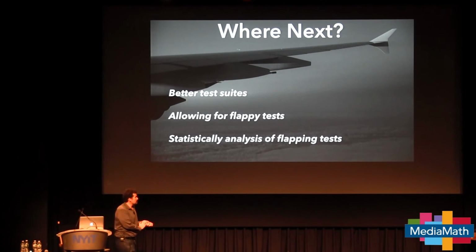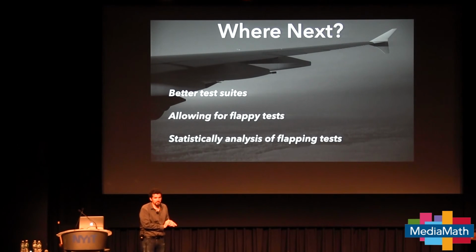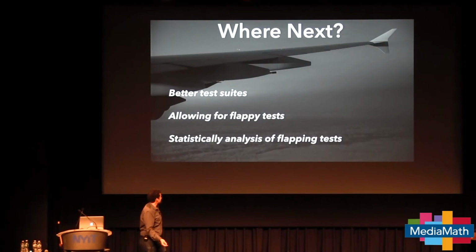Going forward, what I would really love to see in the Go community that's not really there is better test suites. We use GoCheck, but there isn't really a good test suite set. Flappy tests: we had a lot of tests that were flappy, but CI is always red or green. To me, some tests should be allowed to be flappy, because sometimes it's very hard to make certain tests deterministic. As part of that, I would love to see statistical difference in flappiness.